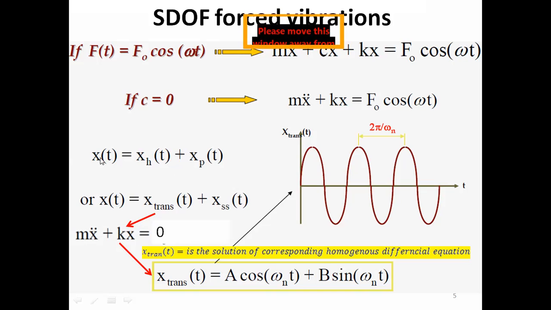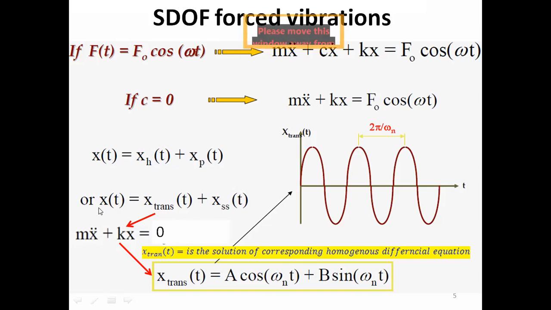In vibration, the general solution, x of t, we call the total response of the system. The homogeneous response is called the transient response, whereas the particular solution is known as the steady state solution.